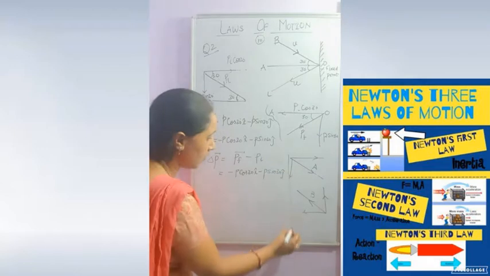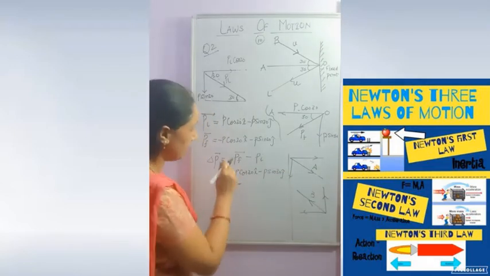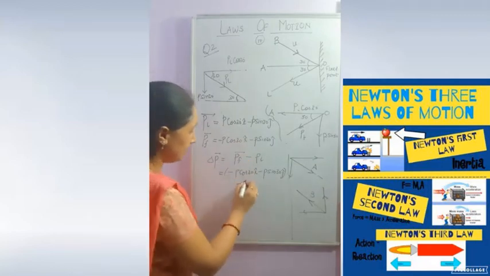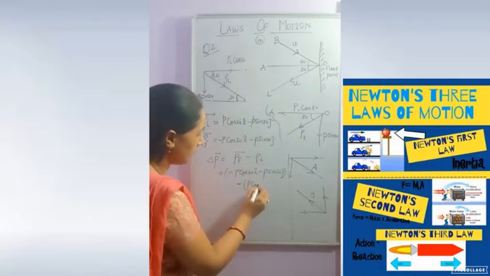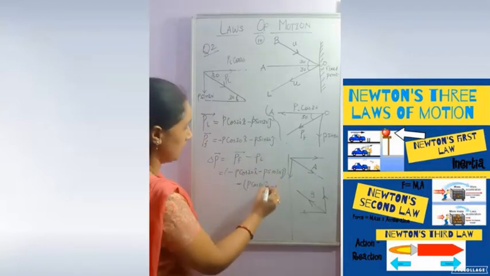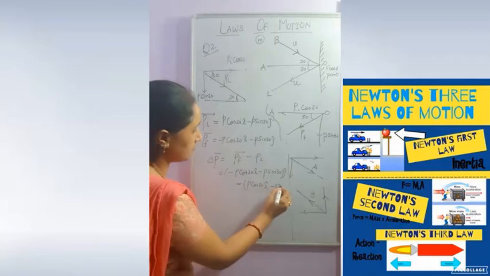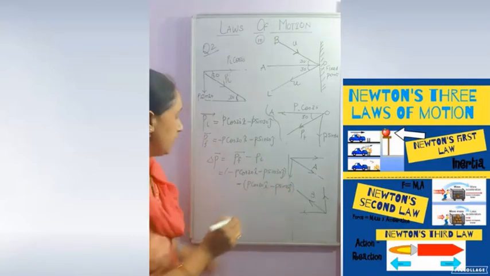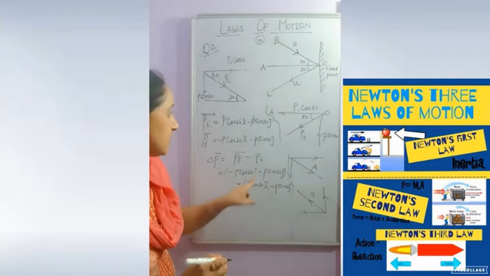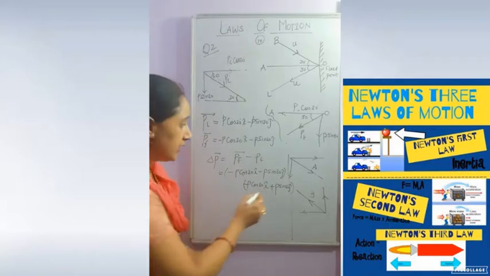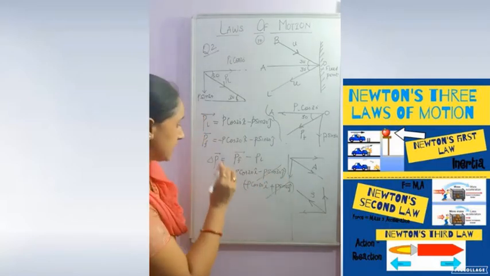Now minus P initial value, P cos 30 i cap, then minus P sin 30 j cap. So this minus sign will go inside, this will be minus, this will be plus, and this j component will cancel this j component.